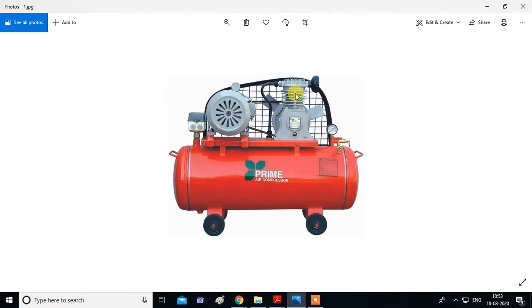This is a reciprocating compressor, and this bottom part, the red color part, is a vessel where highly pressurized air is stored. And to visualize the pressure value, you can see one pressure gauge is given. This is a motor which is driving this reciprocating compressor, and the air is getting compressed and stored at higher pressure in this vessel, and from this port it will exit and be used for different applications. So this is a compressor. This is a steady flow device.